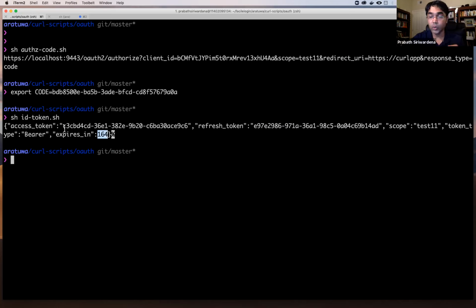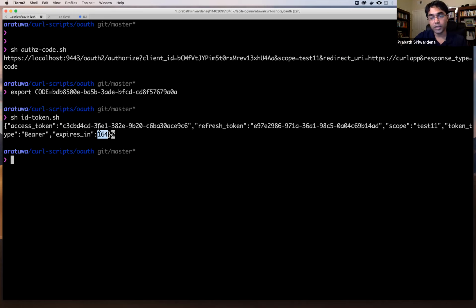There are two ways people follow to validate the lifetime of an access token before using it. One way is, before you use this access token to access an API, you can see whether this token has expired. But then again, this just specifies that this token will expire after this number of seconds. It doesn't say it will expire right after this time. So this is just an indication. You need to see whether the token is expired.